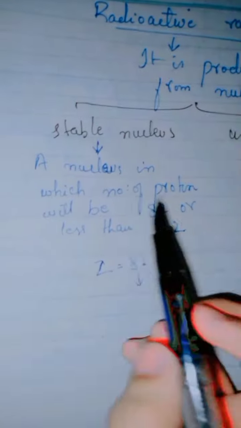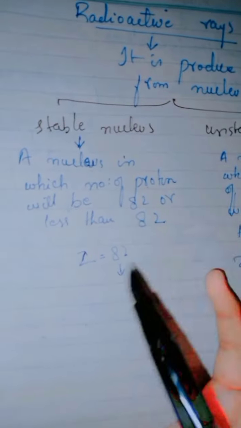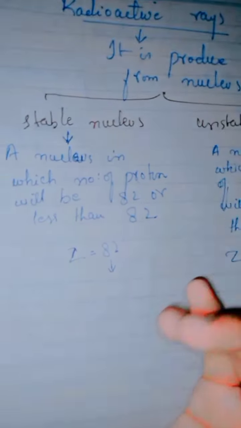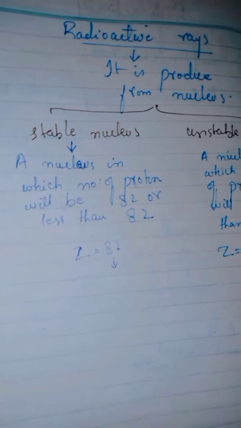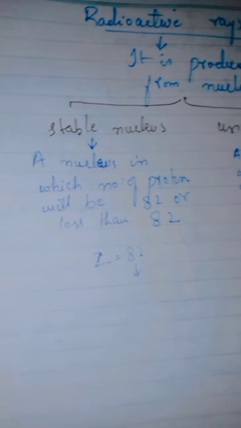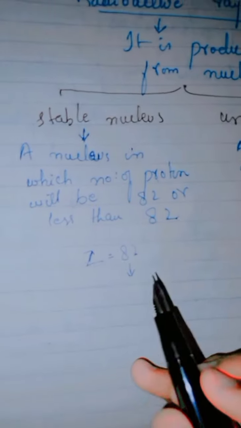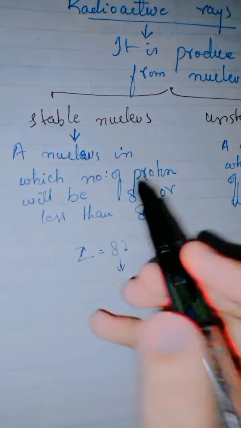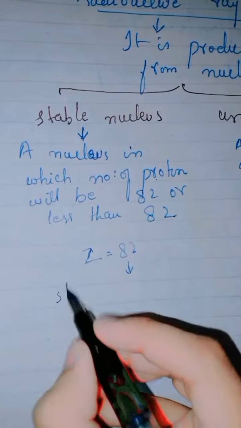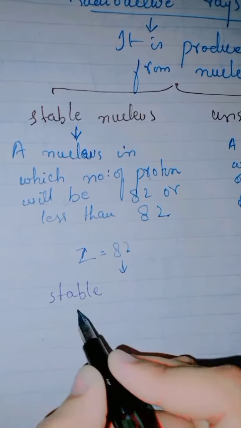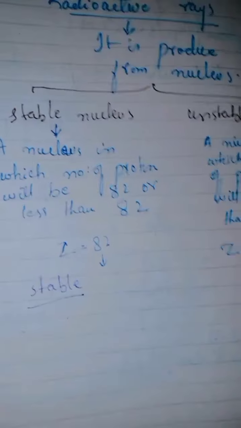In a stable nucleus, the number of protons is less than or equal to 82, so there is more nuclear force, a binding force in the nucleus. That is why this nucleus is stable, because it has more nuclear force.